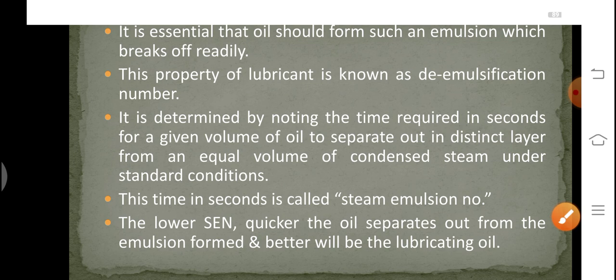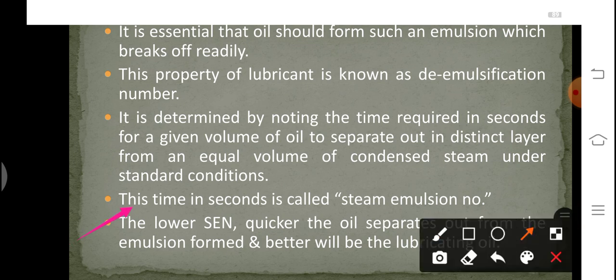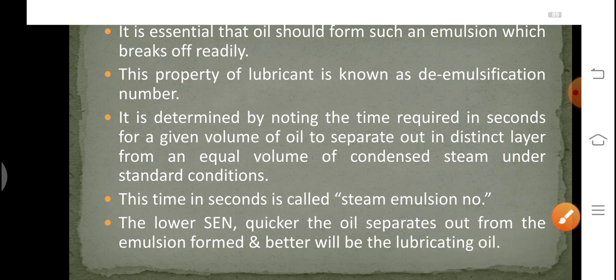So what we need to do is take a calculated quantity of oil in a test tube. Now we mix this oil with steam which is bubbled at 100 degrees Celsius. As a result, we will get a homogeneous mixture of oil and steam, which is known as emulsion. Now we keep this emulsion at room temperature for cooling. When the oil cools, the steam will condense, as a result of which both the phases will separate out. The time required for the separation of the phases is noted as the steam emulsion number. So the lower the steam emulsion number, the quicker the oil will separate out from its emulsion, and the better the lubricating oil will be.